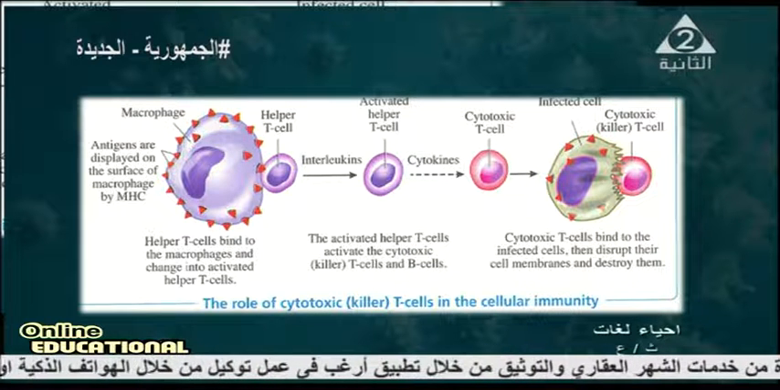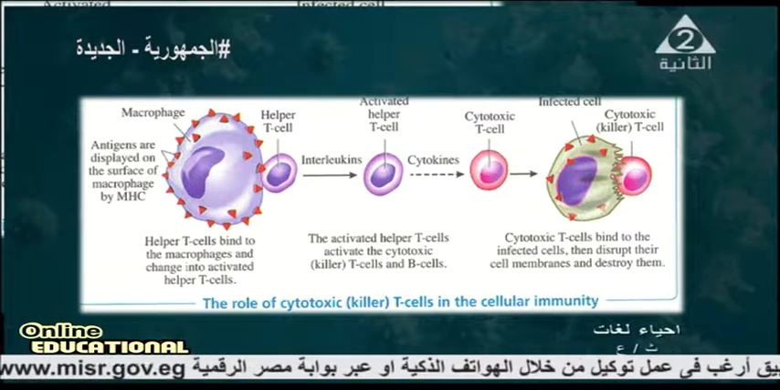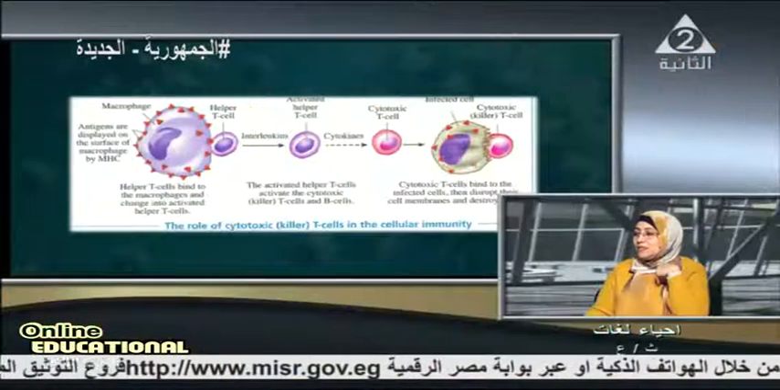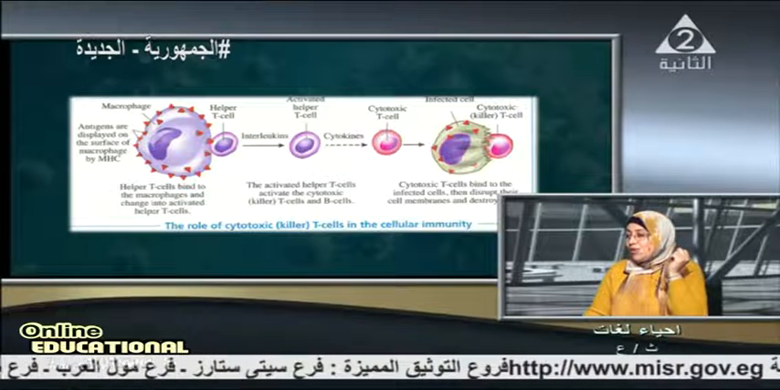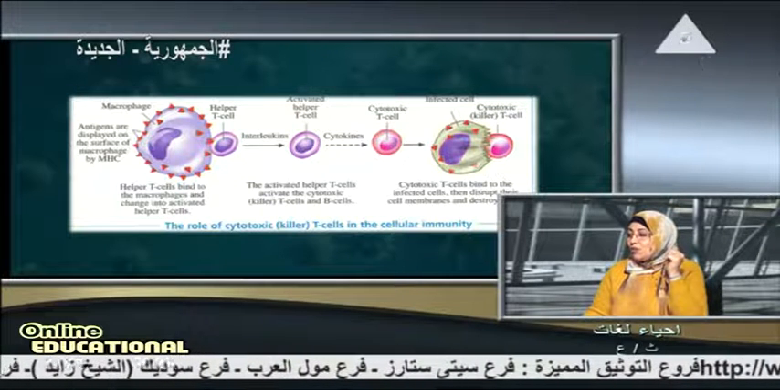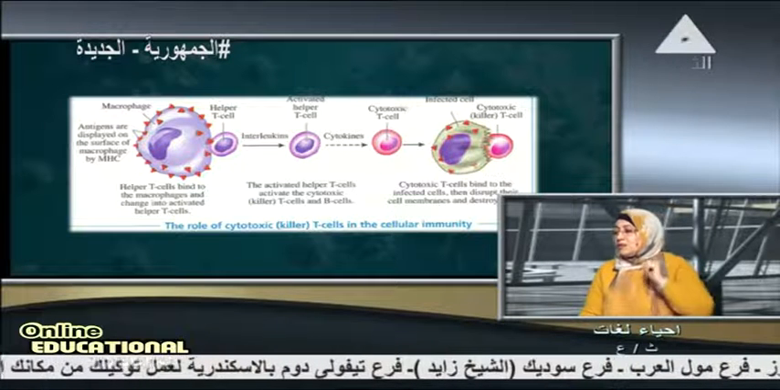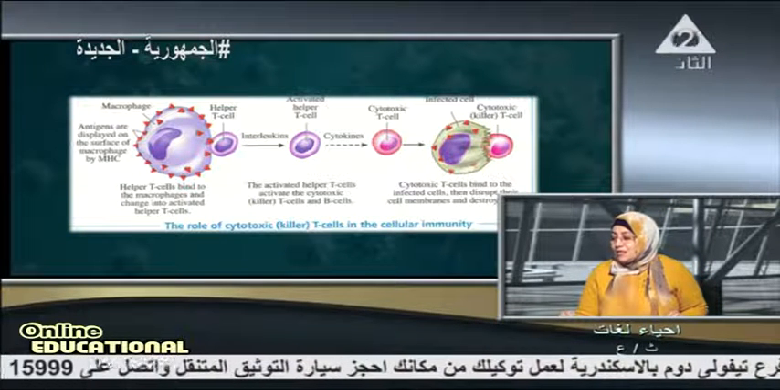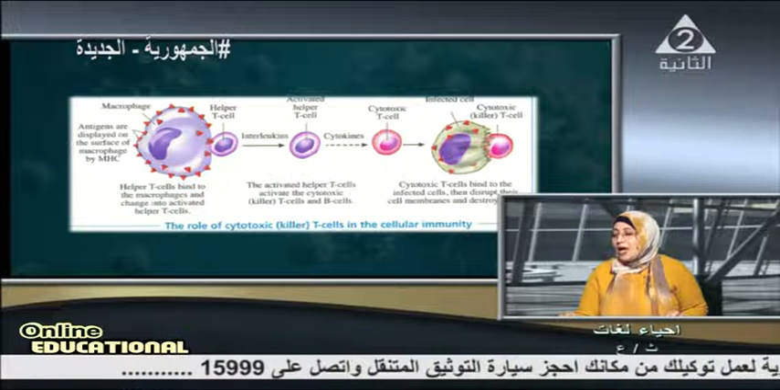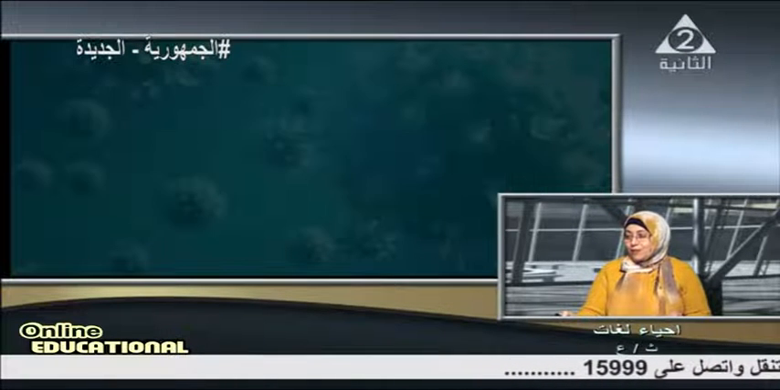The activated helper T cell forms cytokines, which form the cytotoxic killer T cells. These cytotoxic T cells bind to the infected cell and eliminate it from the body through the plasma.